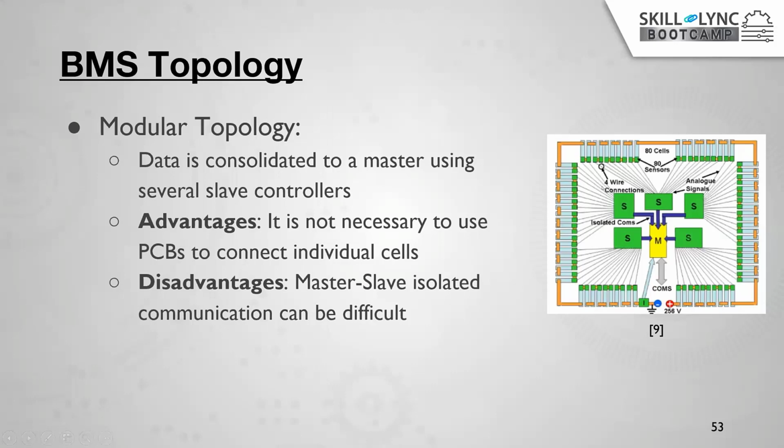Then based on that, the BMS takes action. It will indicate that your battery is going to be overcharged or is going to blast, whatever the problem is.